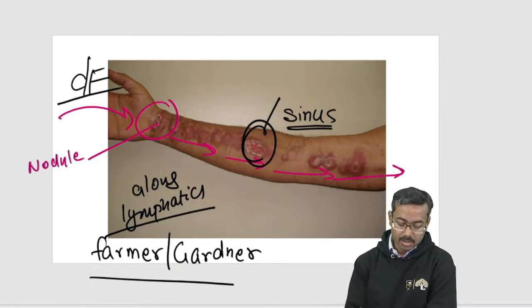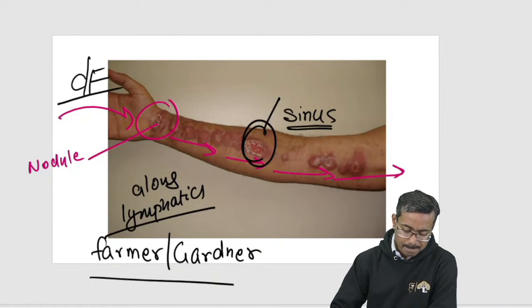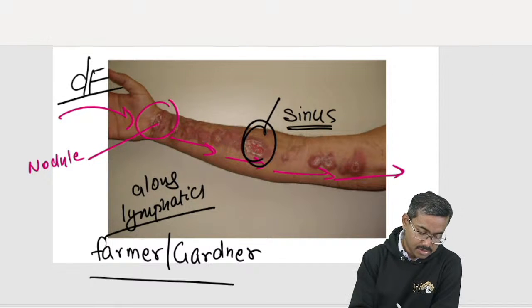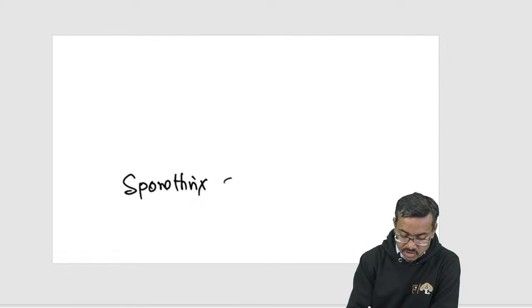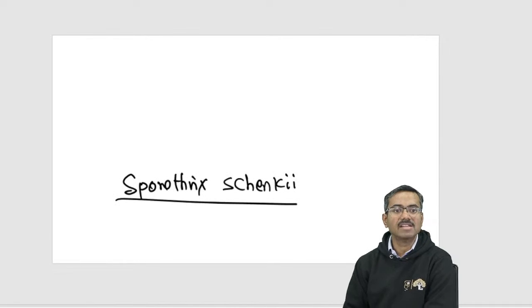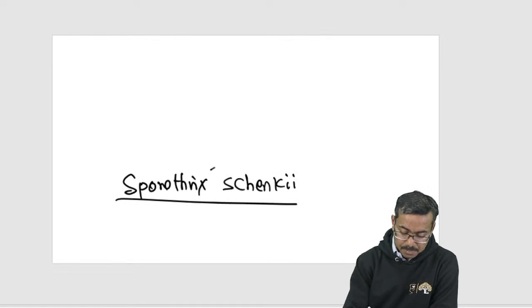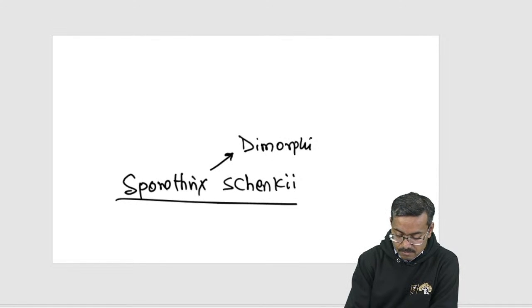Now this sporotrichosis is caused by the fungus sporothrix. We call this sporothrix schenckii. That's the organism we are talking about. Now this sporothrix schenckii is a dimorphic fungus.